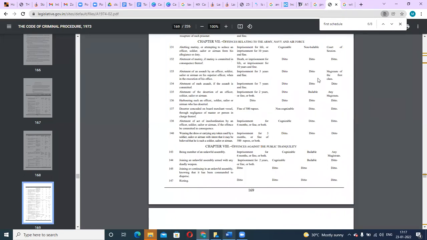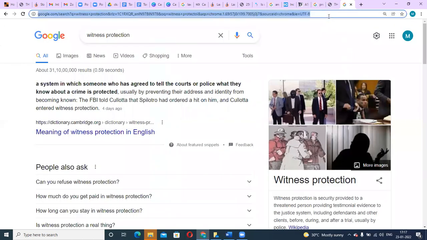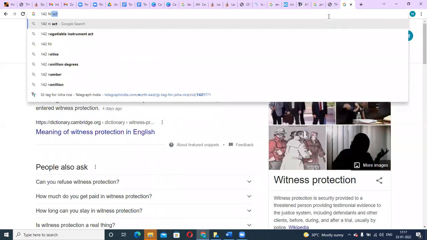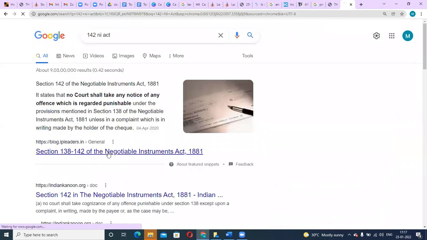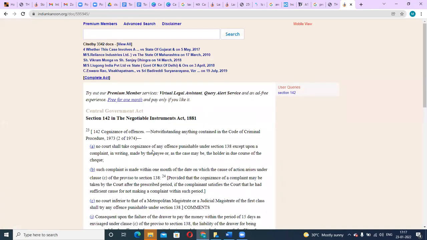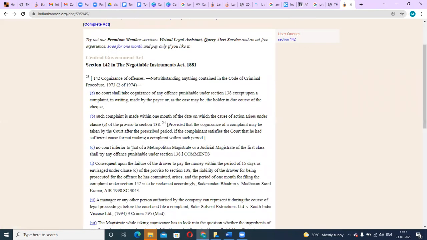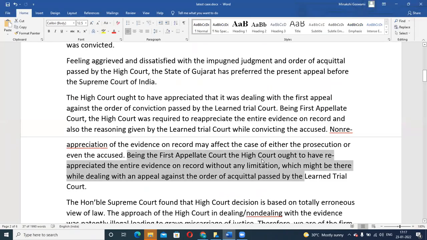For other cases, it is usually mentioned in the legislation itself. For example, take section 142 of the NI Act, relating to check bounce. It says no court inferior to that of a metropolitan magistrate or a magistrate of the first class will try it. That means for check bounce, you need to go to a magistrate court only. Like that, in the legislation also, sometimes it may be specified which is the right court. So the next level court would be the appellate court, okay?